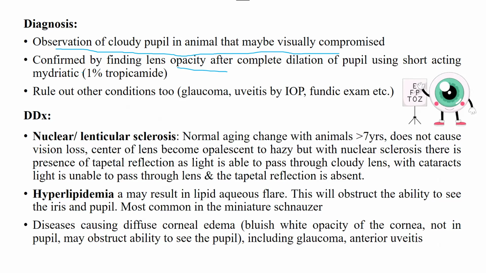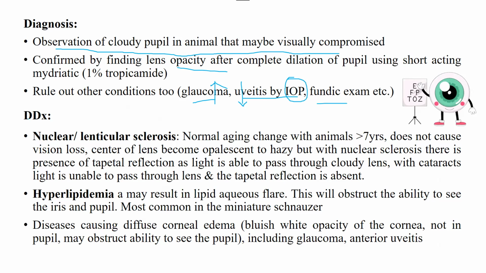so you can see the opacity clearly, and you can confirm it. Then you also have to rule out other diseases like glaucoma and uveitis by IOP. So glaucoma and uveitis are diagnosed by checking intraocular pressure. In uveitis, it is going to be low. In glaucoma, it is going to be high. Then you can perform a fundus exam to rule out other conditions also.